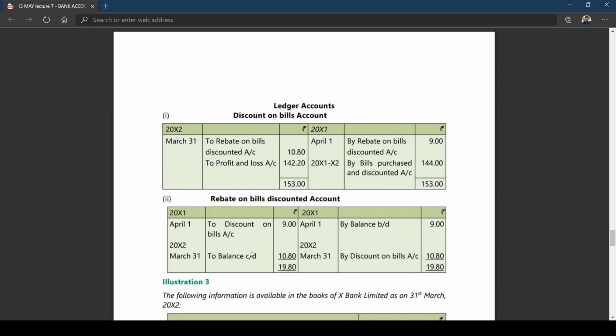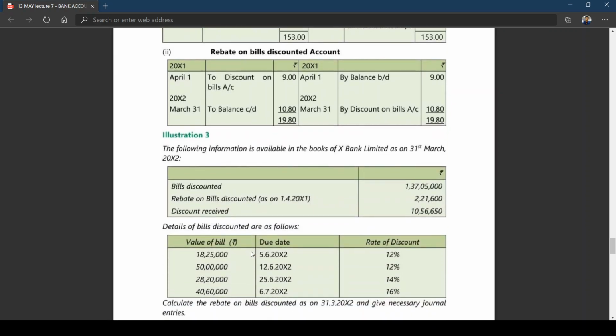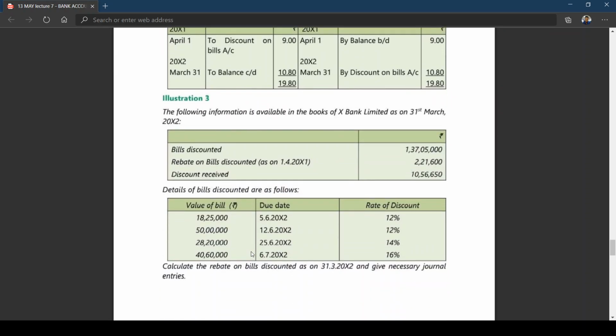Okay. Now let us see one more problem. Illustration 3. The following information is available in the books of X Bank Limited as on 31st March 2012. Bills discounted 1 crore 37 lakhs 5,000. Rebate on bills discounted, I think this value is nothing but opening rebate.